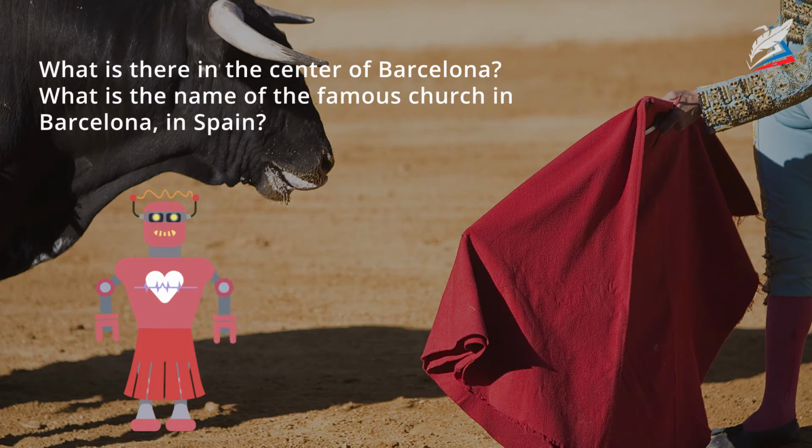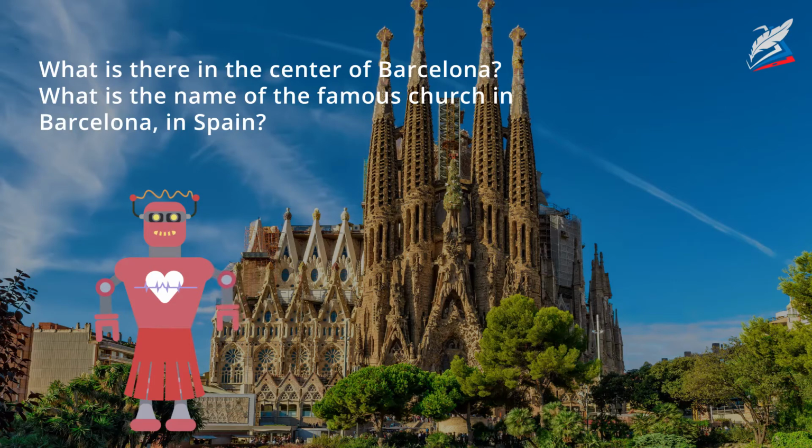What is the name of the famous church in Barcelona, in Spain? There is Sagrada Familia in the center of Barcelona. Sagrada Familia is a famous church in Spain. It is very high and unusual.